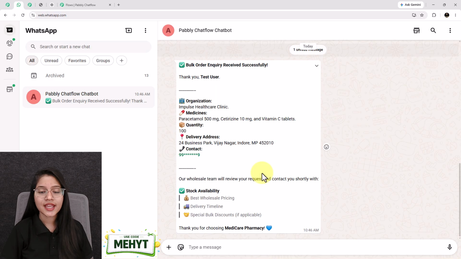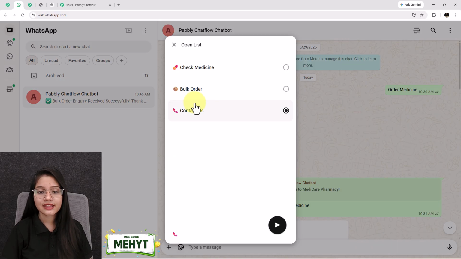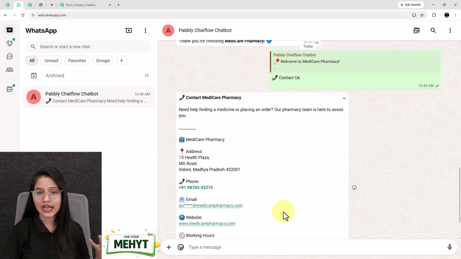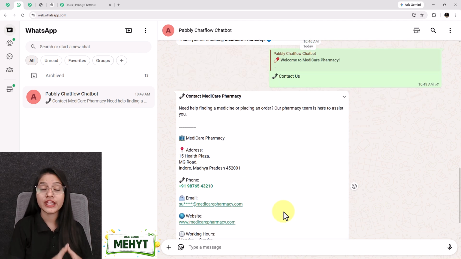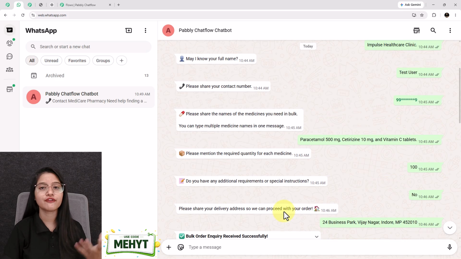And lastly, let's say the customer wants to directly contact the pharmacy. For that, they can simply select the option contact us. And see, the chatbot shares the pharmacy contact details, making it easy for the customer to contact the team whenever required. So this is the complete WhatsApp chatbot plus AI assistant that I have created for a pharmacy business.